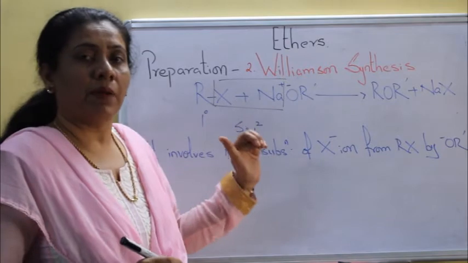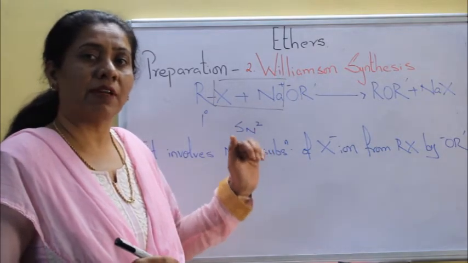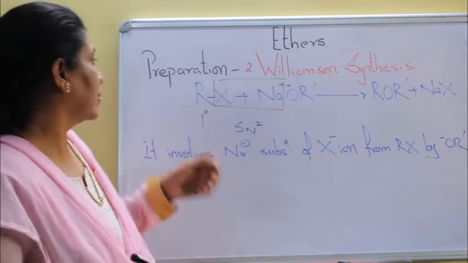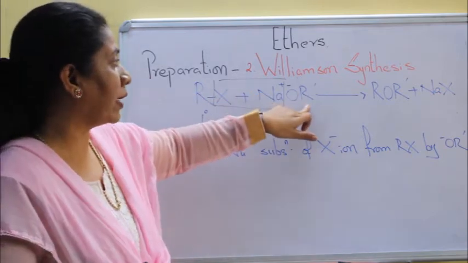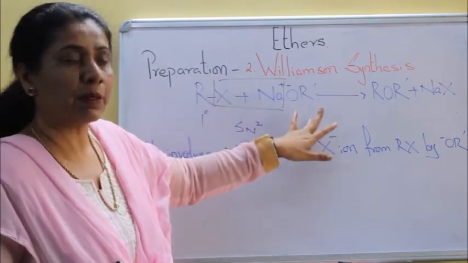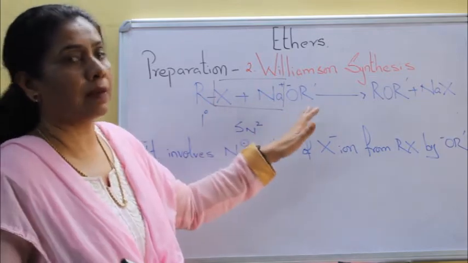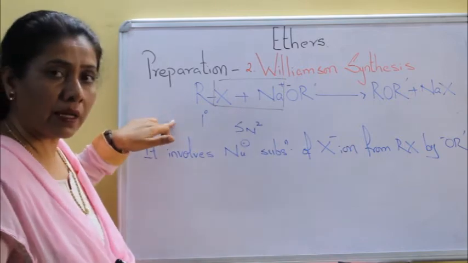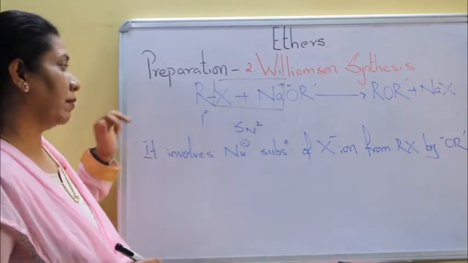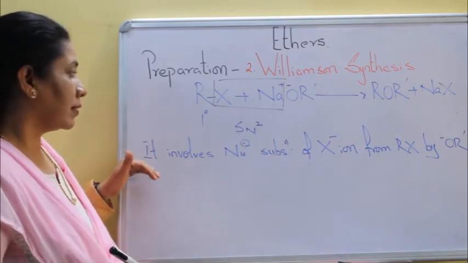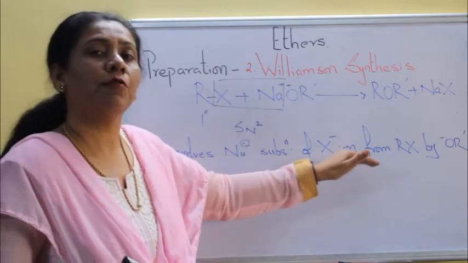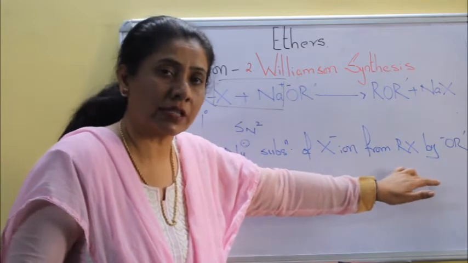The main important point of this method is we can prepare symmetrical as well as unsymmetrical ethers. See, R and O, R dash, these groups can be different, and we could also have kept R and R, then we would get symmetrical ethers. This follows the SN2 mechanism. What is happening? This is involving nucleophilic substitution of halide ion from RX by the alkoxide ion.